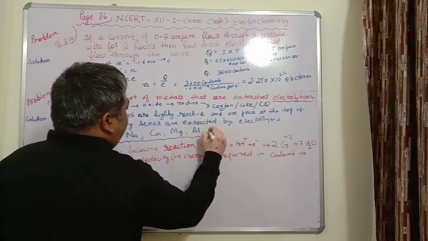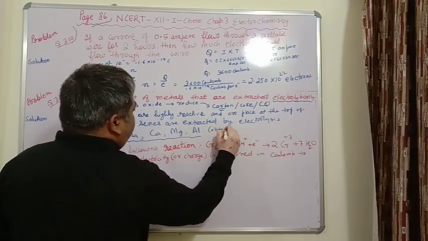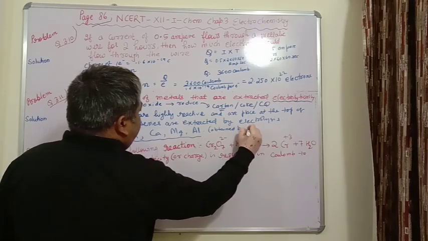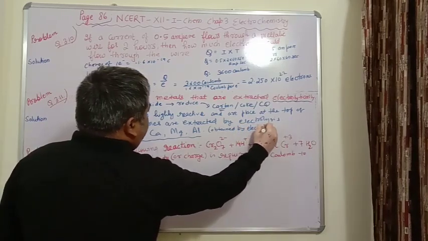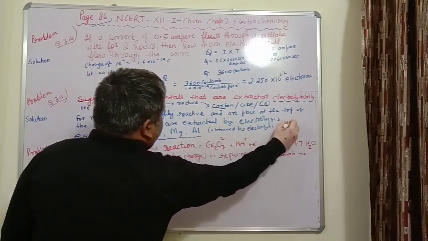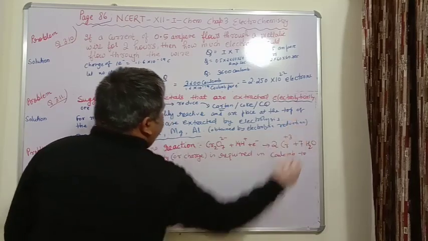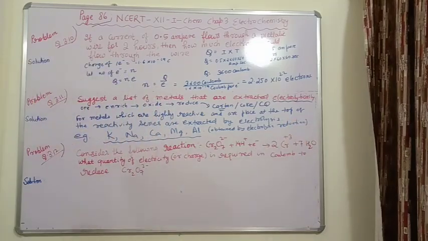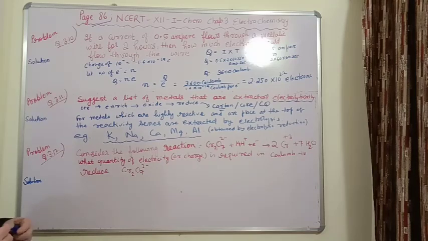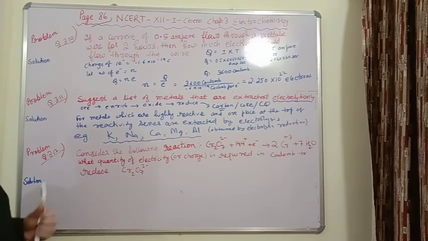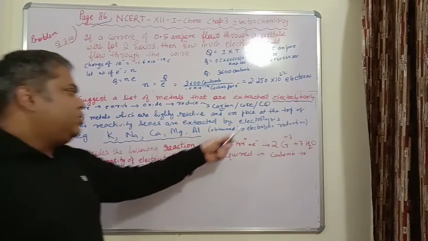All right, they are obtained by electrolytic reduction. Since they are so reactive that carbon will not be able to take out oxygen from them, they have got strong affinity towards oxygen. So carbon or coke cannot take out oxygen from them.